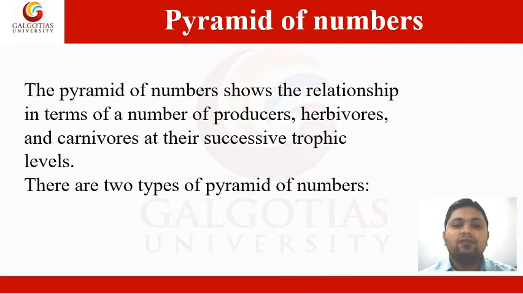Yes, the first type of ecological pyramid is the pyramid of numbers. The pyramid of numbers shows the relationship in terms of number of producers, herbivores and carnivores at their successive trophic levels. There are two types of pyramid of numbers. These are further subdivided into two categories, and we will discuss both one by one.